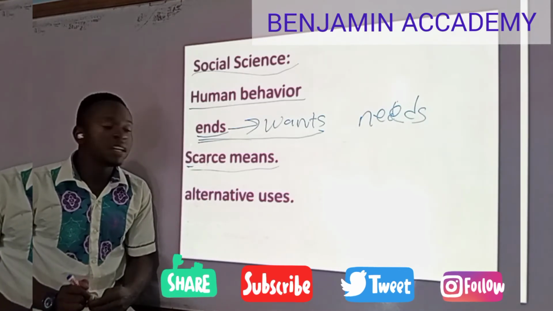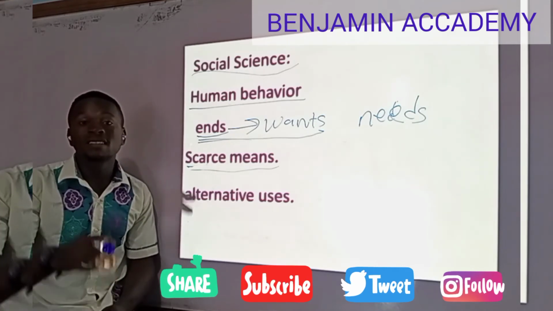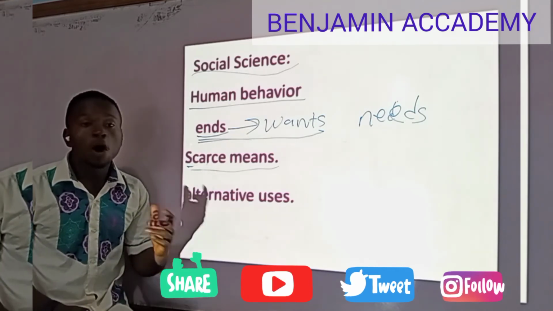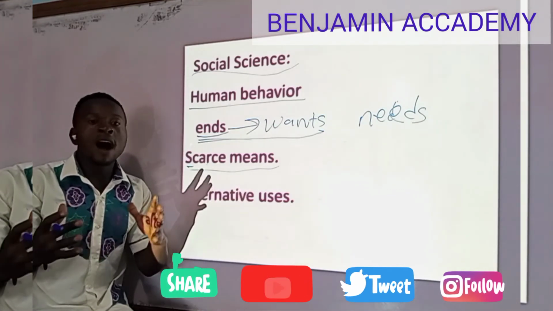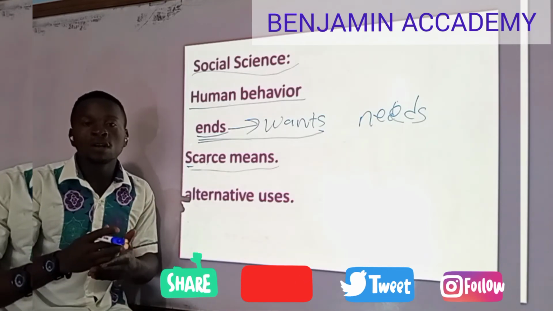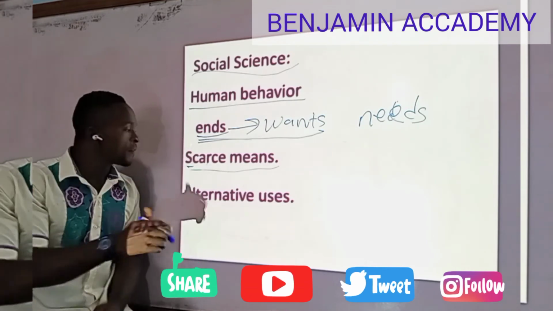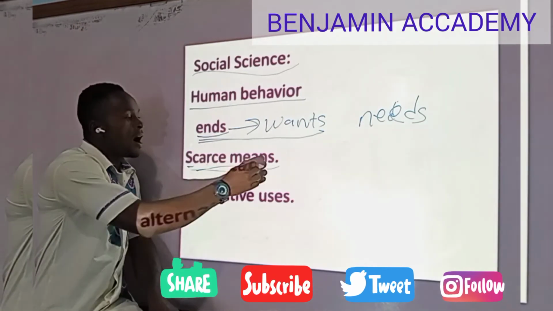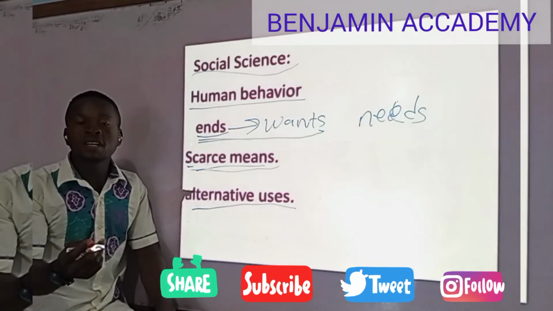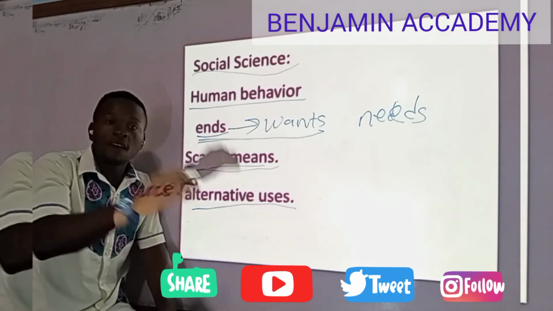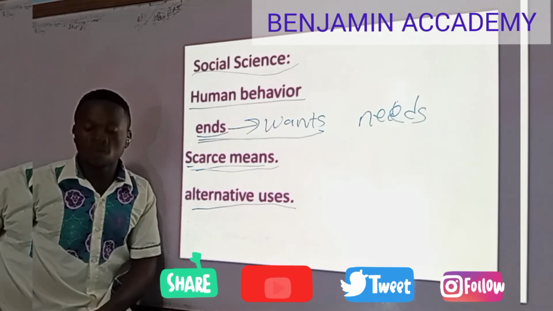And then at the end of the day, he made mention of alternative uses. That was the last part of his definition. Now, when you have a bag, a book to buy, dresses, a phone, and all the others, and you don't have the means to satisfy all of them, what do you do? You need to look for an alternative. It is either you buy one and forgo one. The one you forgo is known as opportunity cost.